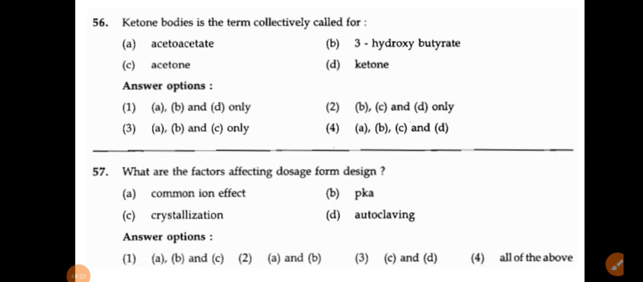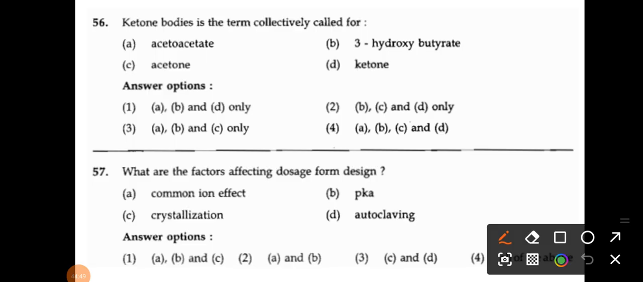Ketone bodies are collectively called for. They have given different examples like acetoacetate, 3-hydroxybutyrate, acetone and ketone. So what is the correct answer here? Ketone is not a ketone body, right? Acetoacetate, 3-hydroxybutyrate and acetone are examples of ketone bodies, but ketone itself is not a ketone body. So that's why A, B, C is the correct answer here. Option A, B, C means option number 3.